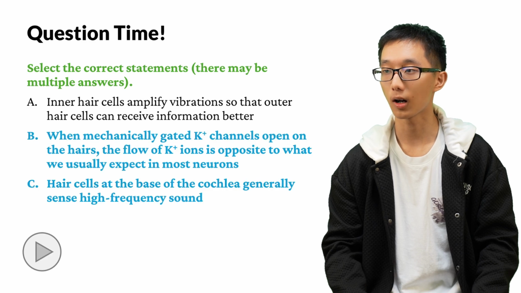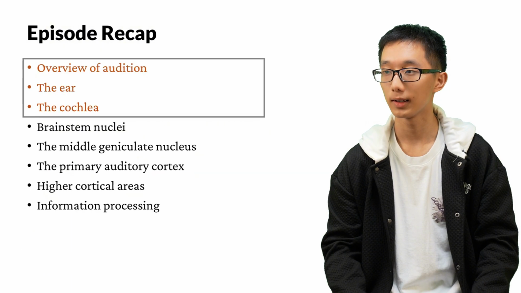The correct answers are B and C. For A, it is actually outer hair cells that amplify vibrations so that inner hair cells can receive information better. For B, indeed, mechanically gated potassium channels in the hairs allow potassium ions to flow in, which is the opposite to what we usually expect. For C, the hair cells at the base of the cochlea respond to high-frequency sound, while those at the apex generally sense low-frequency sound.